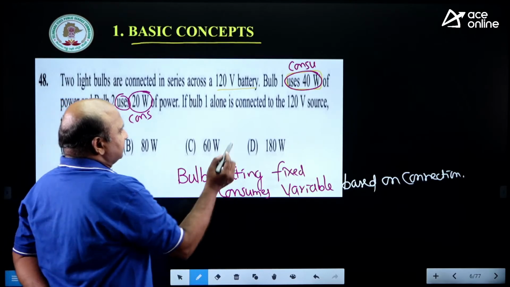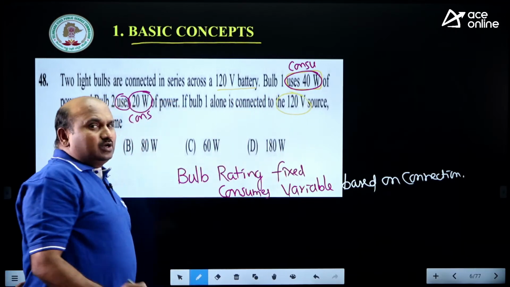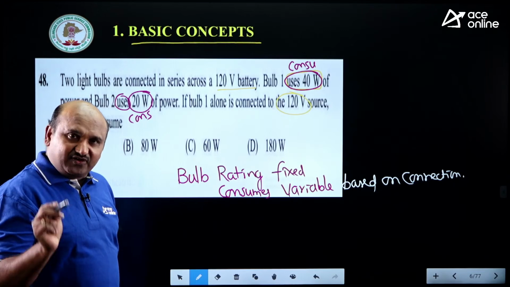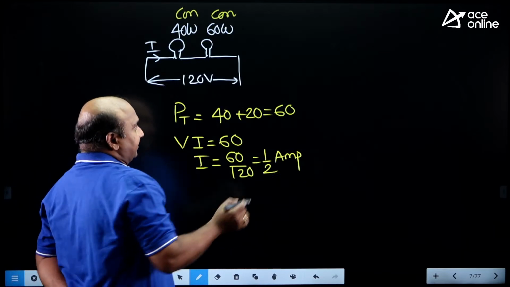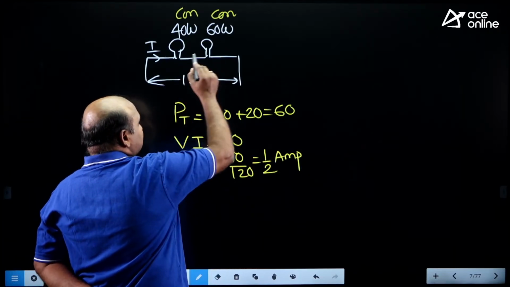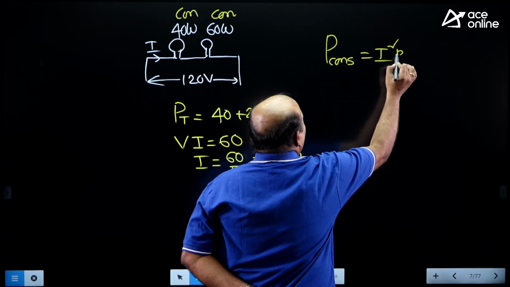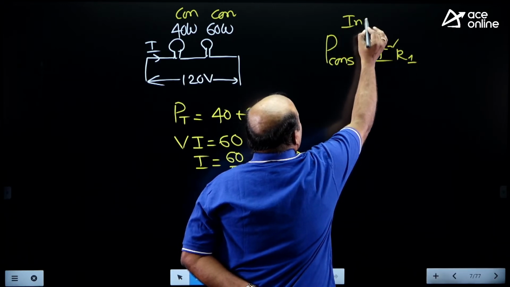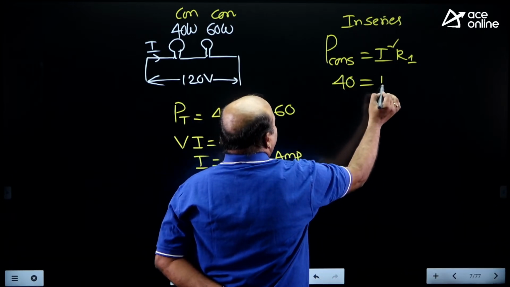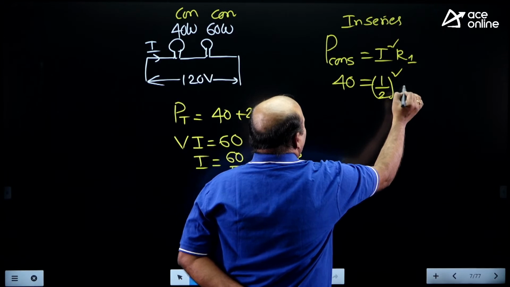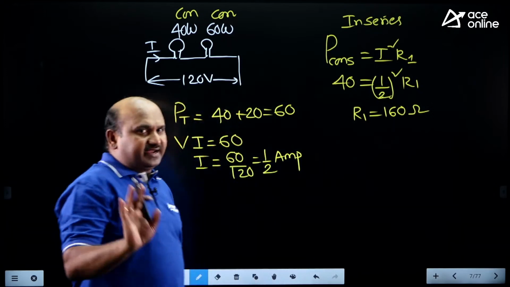Now, what is the question? If bulb 1 alone is connected across 120 volts, how much power does it consume? For that we need to estimate the resistance of the bulb. Consumption depends upon the connection. In a series connection, power consumption is equal to I squared R. Remember that, in series. He has given 40 and the I value is 1/2, so 40 equals (1/2) whole square into R1. R1 is equal to how much? 160 ohms. Are you getting this?